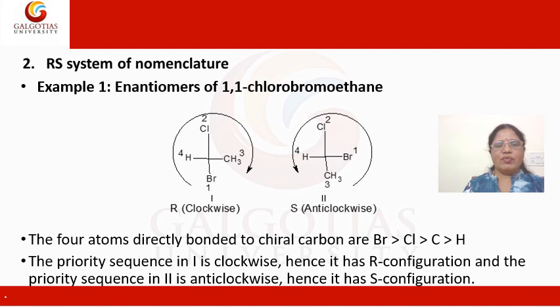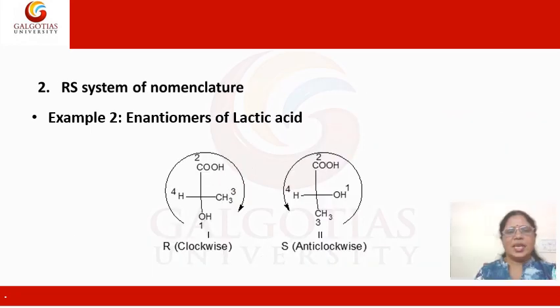That means if we move our eye from bromine to chlorine to methyl group, then it is moving clockwise. So it is having R configuration, and in the other enantiomer of 1,1 chlorobromoethane, the priority sequence is anti-clockwise and hence it is S, it is having S configuration.